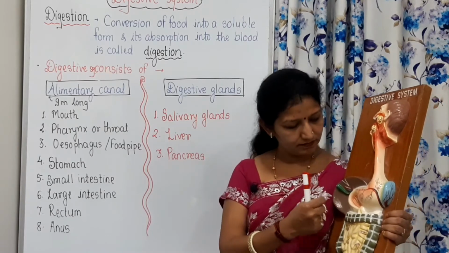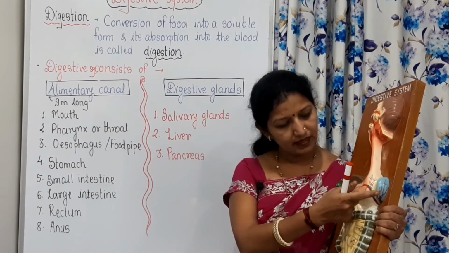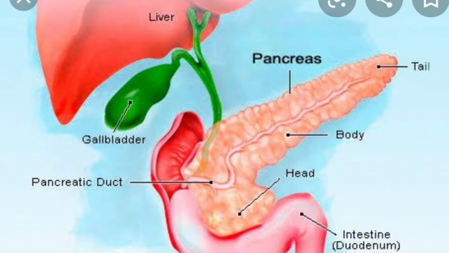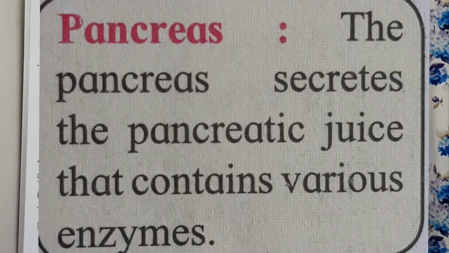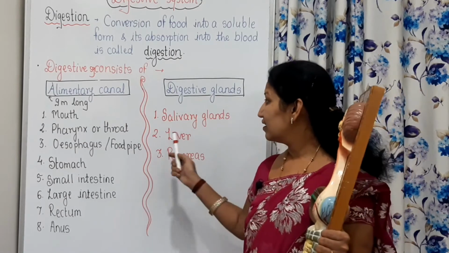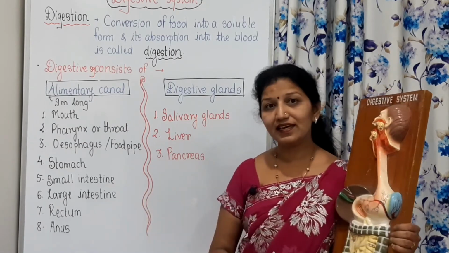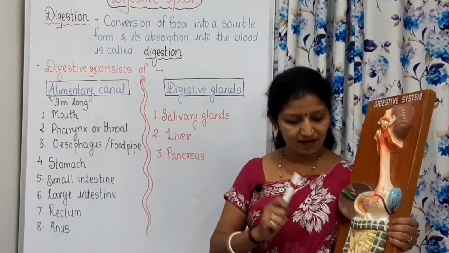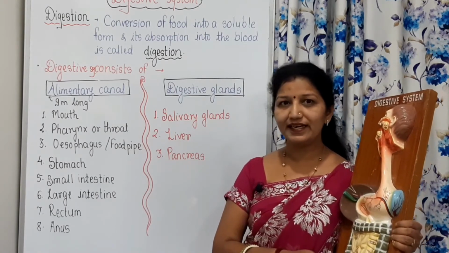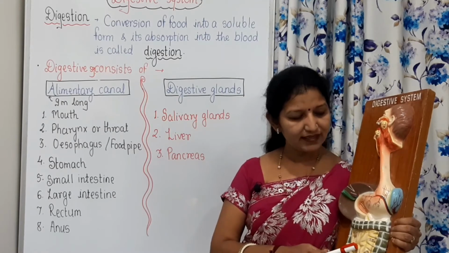And here is the pancreas. This pancreas secretes pancreatic juice, and this pancreatic juice also enters the small intestine. See, which juices are coming here? From the liver, bile juice enters the small intestine.